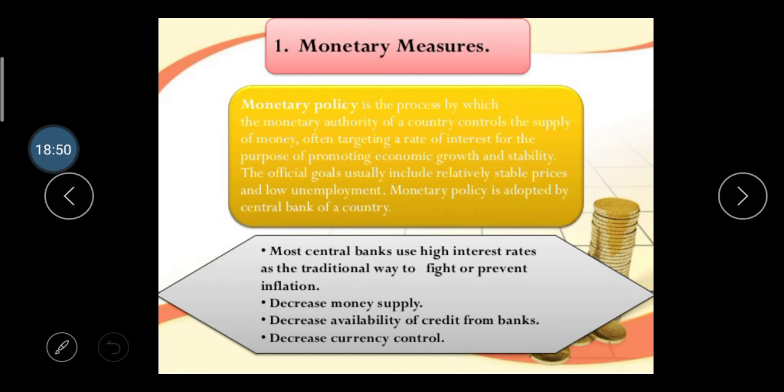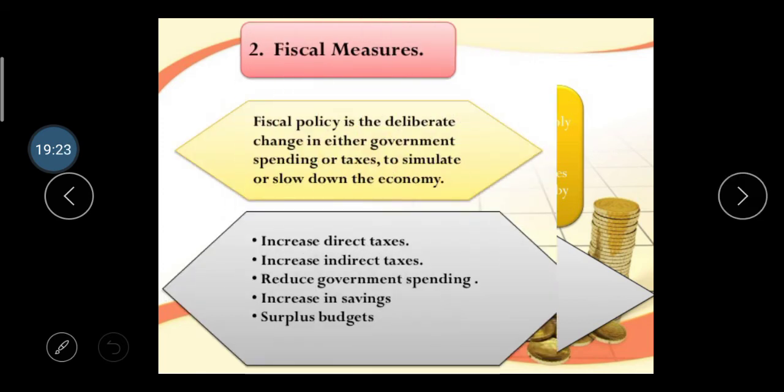Decrease the availability of credit from the bank. If the bank provides higher credit, people have more money, and they can spend it in different sectors. Demand is then higher from the different sectors, so the price level increases. If credit money is not provided, people cannot use their money in the different sectors, and there is less inflation in the market. Then decrease the currency control; currency control is also considered a monetary measure.